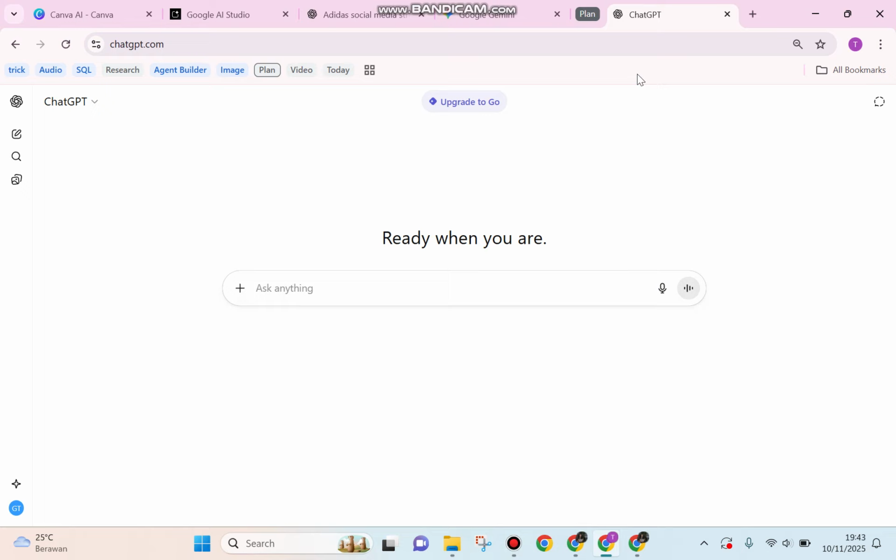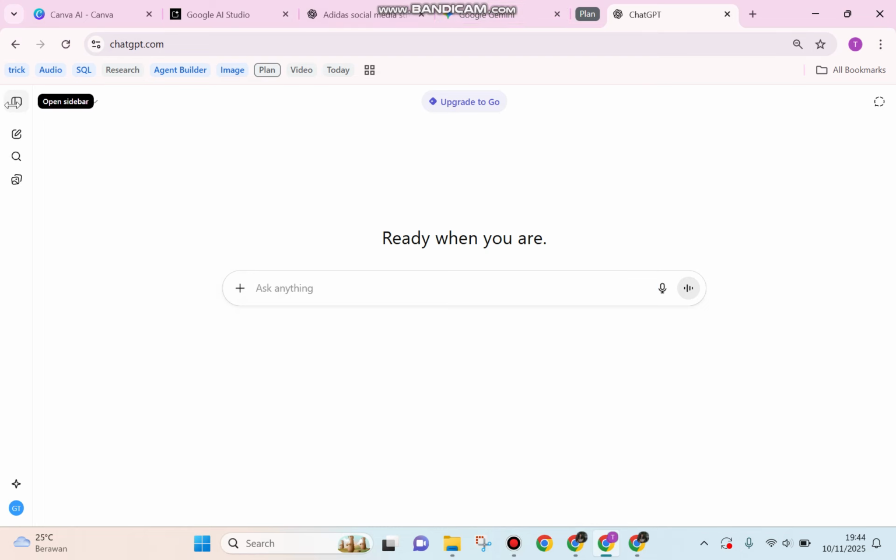And if you would like to get fun astrology information, ChatGPT can help and provide you the information too. So the first step is to log in to ChatGPT, and this will be the home page of ChatGPT itself.